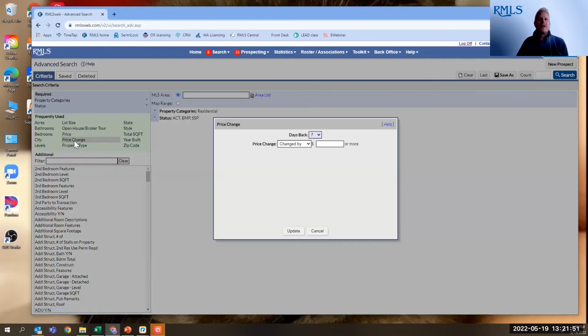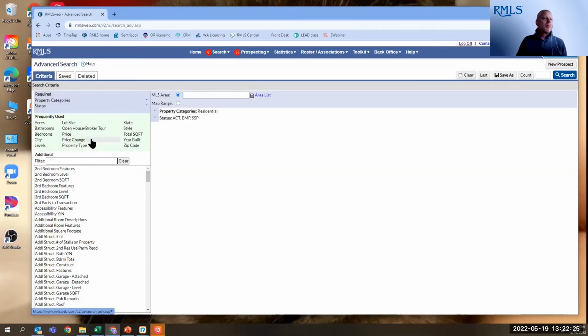So you can apply this to your category or apply this to your criteria, and determine that you only want to see properties that have had a price change by whatever substantial amount you're going to put in, whether it's been an increase or a decrease. You can add this to your criteria. Especially helpful is when you have a prospecting profile set up, you can include this in here so that if a listing agent drops the price by a small amount, it won't show up as a new listing. It's something you've already seen.